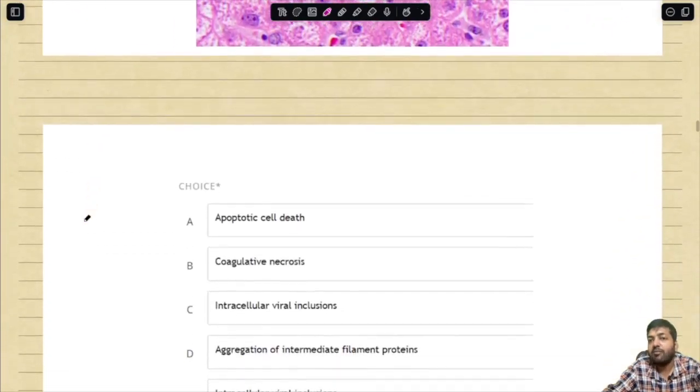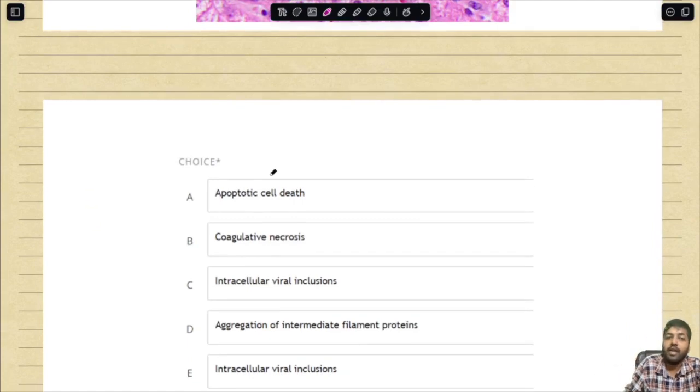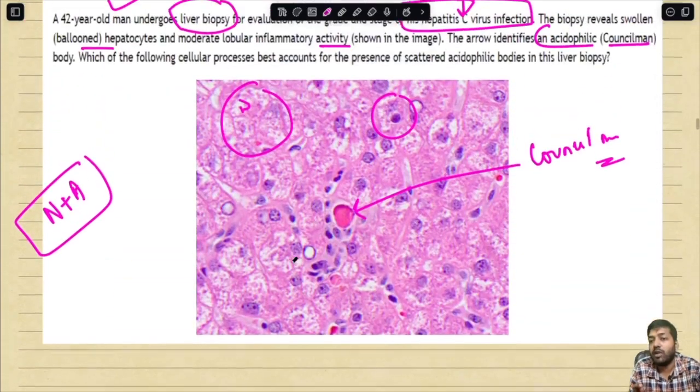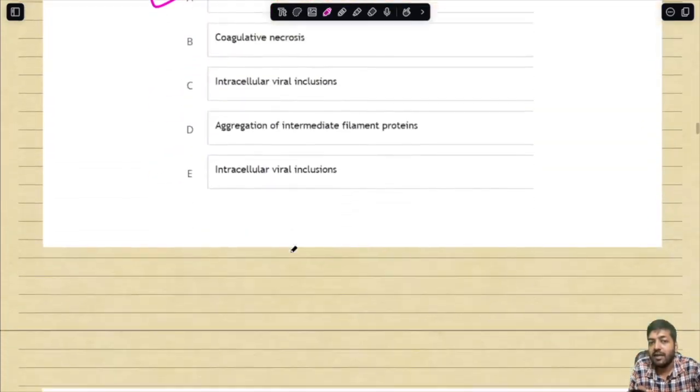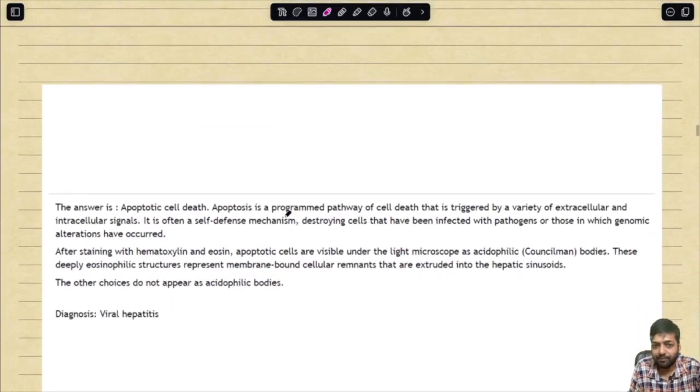This Councilman body is nothing but the apoptotic body, and it is indicative of apoptotic cell death, in response to injury, that is the hepatitis C virus infection. Remember this point very clearly.